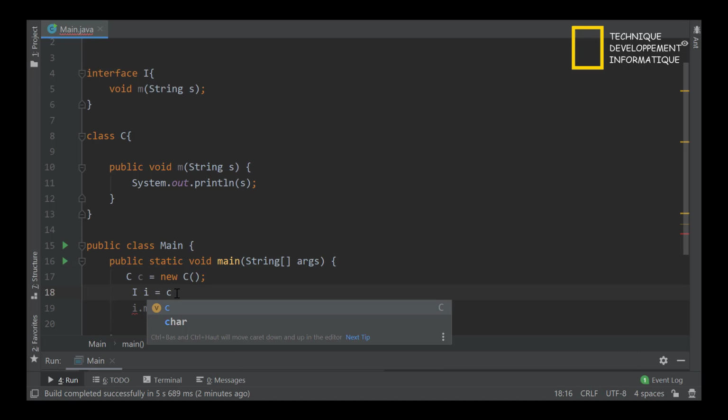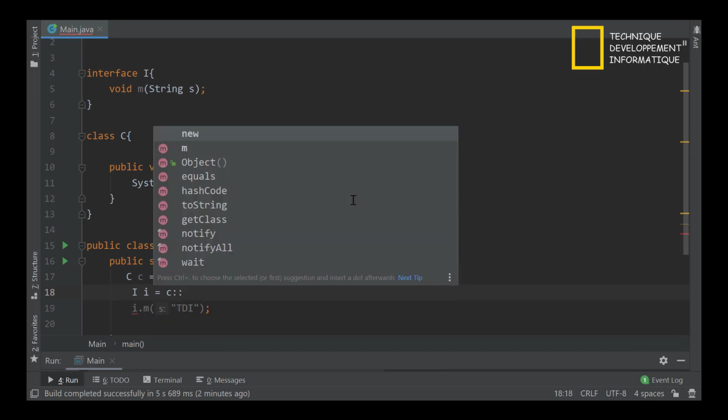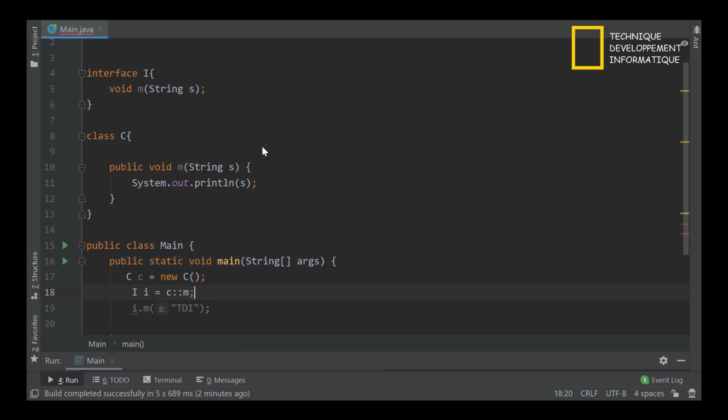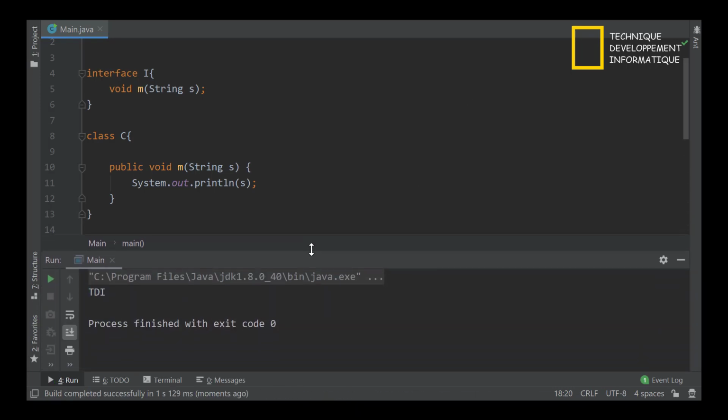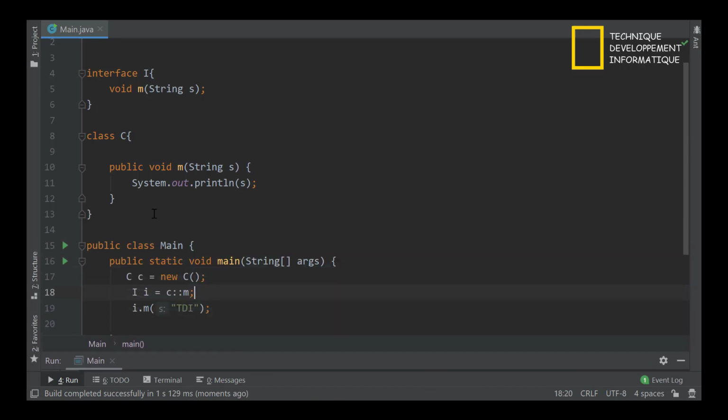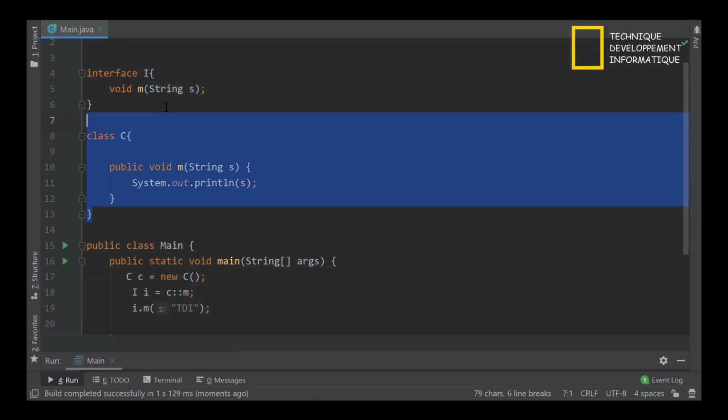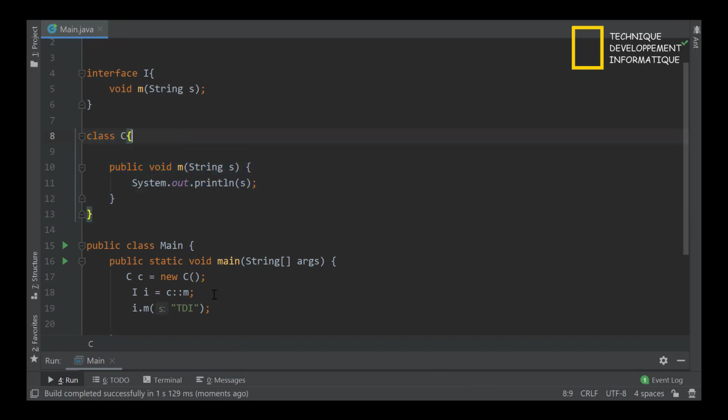How? We put the name of the object c, then a double colon to tell the compiler that it is a method reference, and we specify the name of the method. And I can use this method as the implementation of this interface without having a relation between the class and the interface. Okay, this is the advantage.